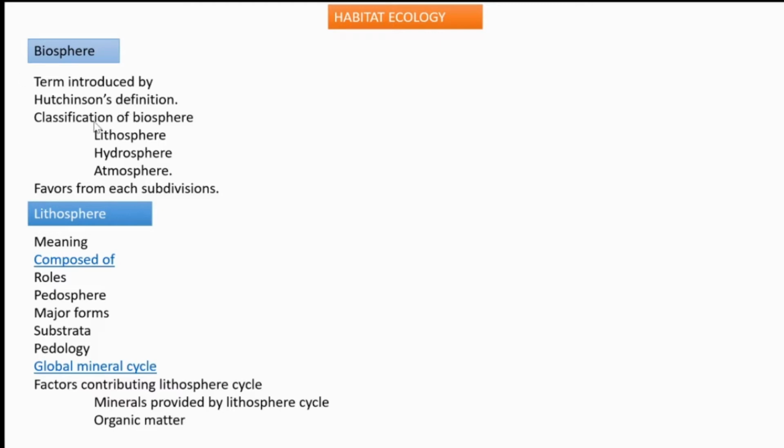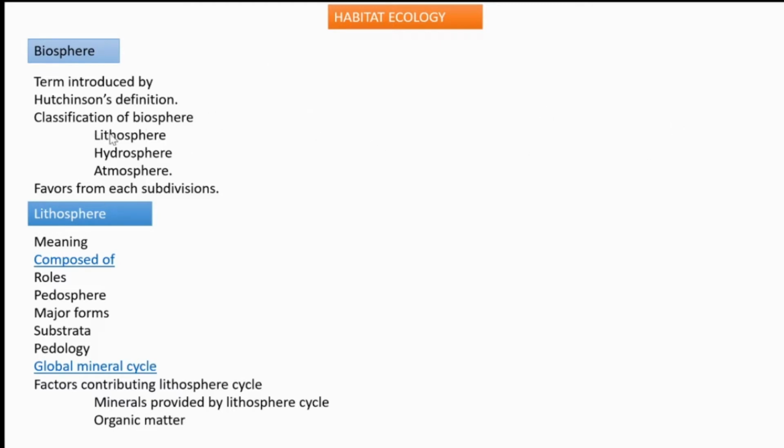Then, according to Hutchinson, there is a definition for biosphere. What is that? Biosphere is the part of Earth where life exists. Where all the life exists, all that part we can call a biosphere. So, according to Hutchinson, what is biosphere? It is that part of Earth where life exists.